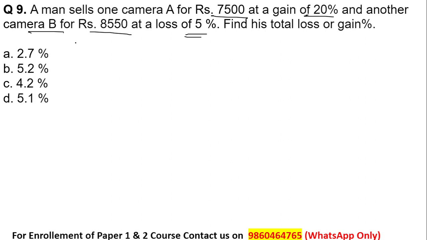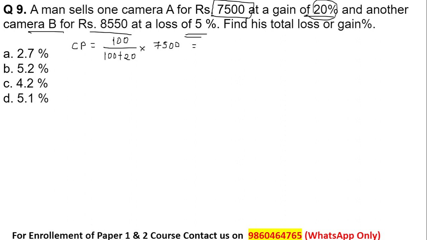Selling price. Let us find the cost price first. When the shopkeeper is earning a profit, we know the cost price is equal to 100 upon 100 plus gain percent, times the selling price. Given here is 20%, so just put it in the formula. What is the selling price given here? Selling price is 7,500. You know this formula right now. So after solving this, we'll get the value.